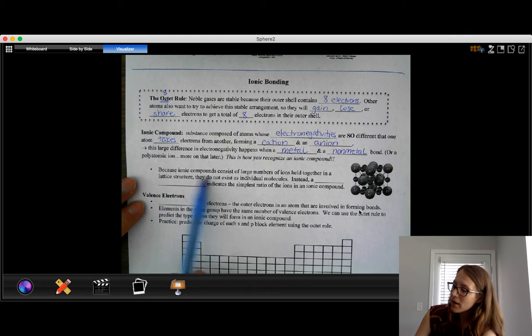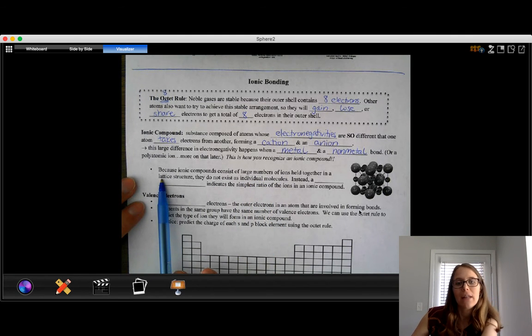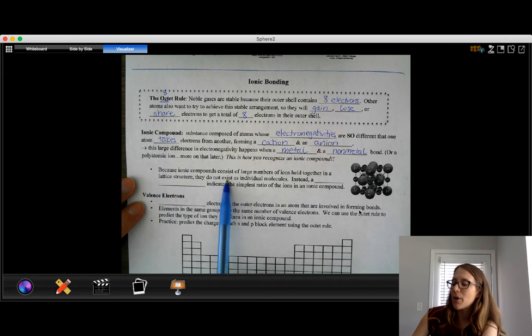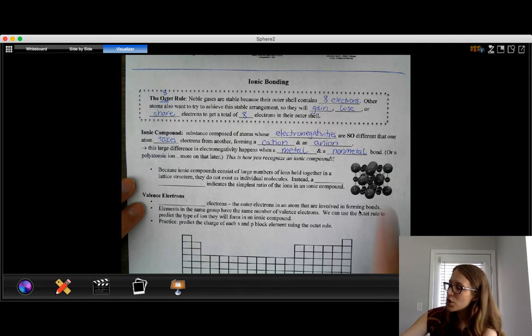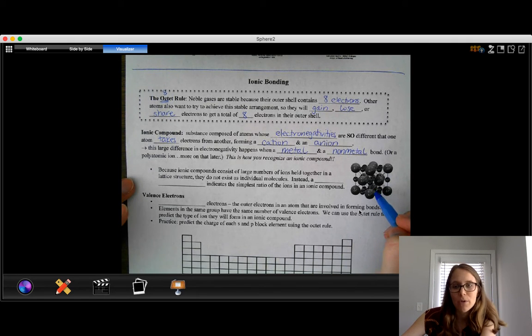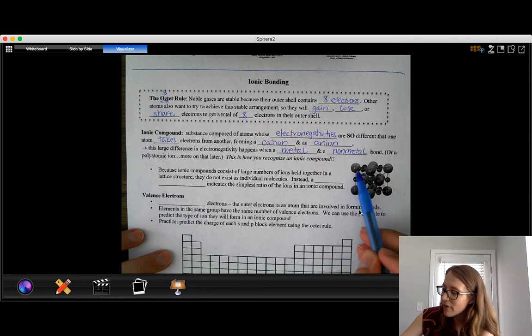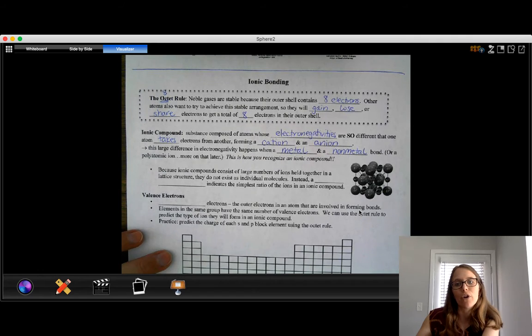All right. Ionic compounds consist of large numbers of ions held together in what's called a crystal lattice structure. We don't have individual molecules, we just have the repeating pattern over and over and over that forms a geometric shape. So in this case, this is sodium chloride, which is table salt, and the formula for that is NaCl. So we have NaCl, NaCl, NaCl, NaCl, and it just repeats over and over and over, and in this case, it forms the shape of a cube.